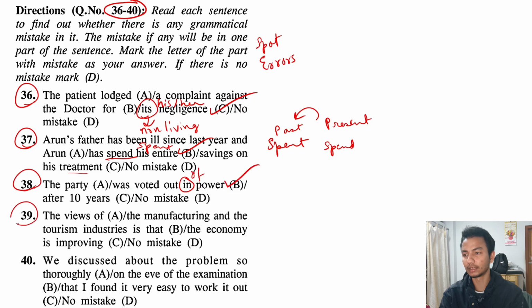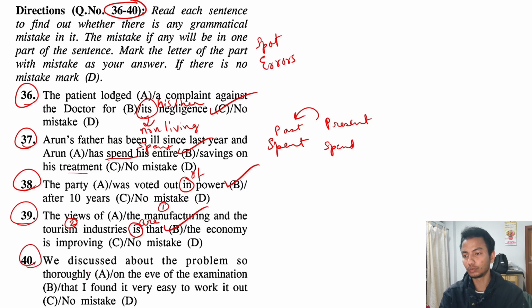Okay, next 39. The views of the manufacturing and the tourism industry is that the economy is improving. Here, since there are two entities, manufacturing and tourism industry, both of their opinion combined should have been plural. It should not be is that. It should have been are that, because two entities are of the opinion. That is why the correct option here is this one, B.